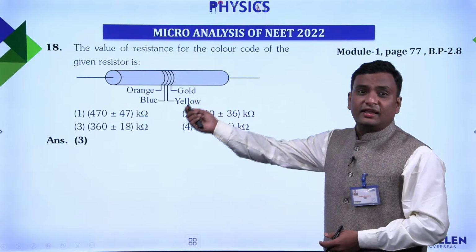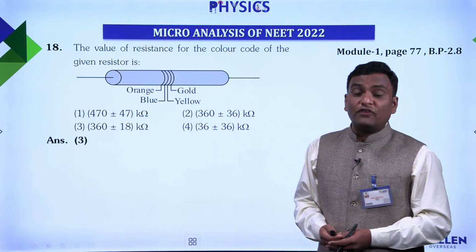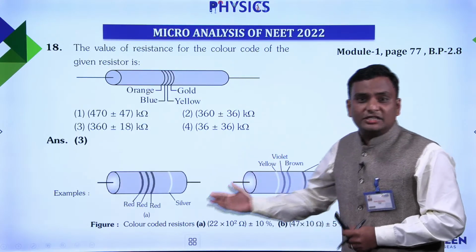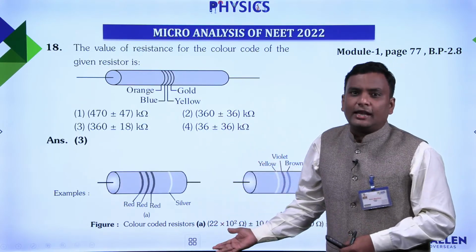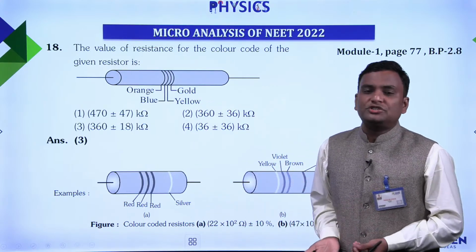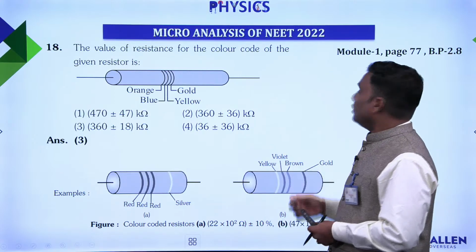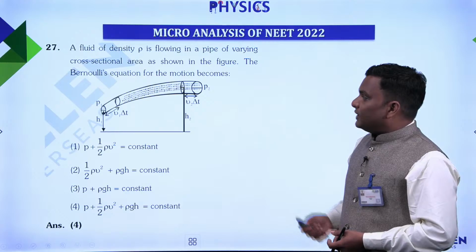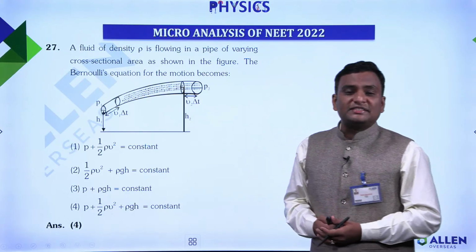Next part, again it is a database question, what we have learned. This is the 18th number question of our NEET section, and here you can see almost the same question has been there. Since it is a database question they can ask you something different, but more or less the approach is not going to change, and the same thing is there on page number 77 also of our module.